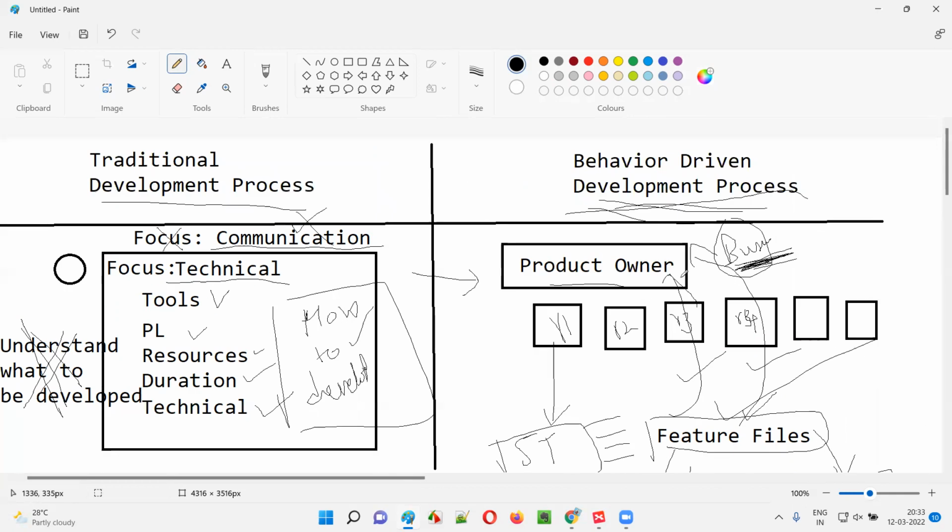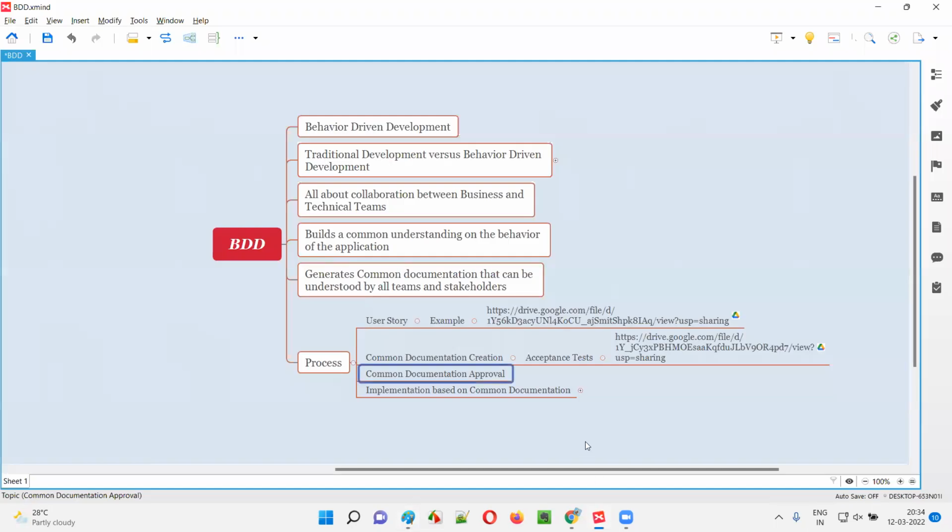So this is the difference between behavior driven development and traditional development process, guys. Here less importance, less focus is given to the communication. In BDD, the first priority or first focus is communication, but later comes how to develop. What to develop is more important than how to develop in the case of behavior driven development. So I told you what's happening here, guys.